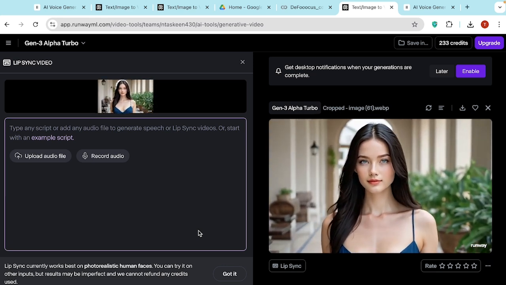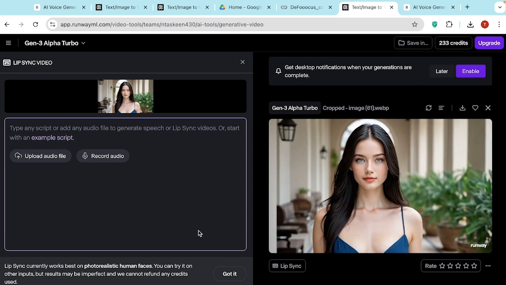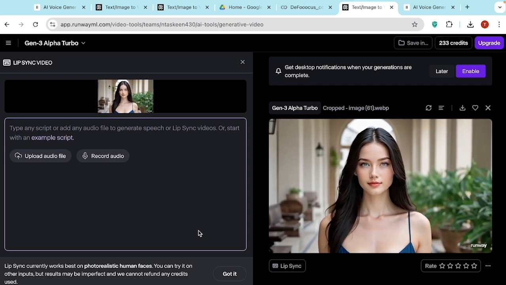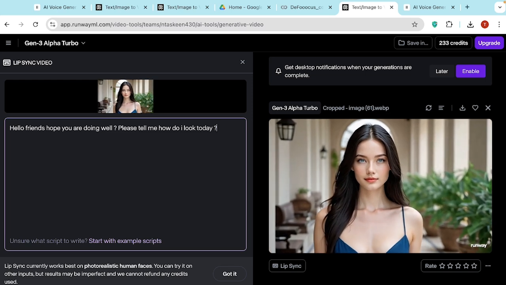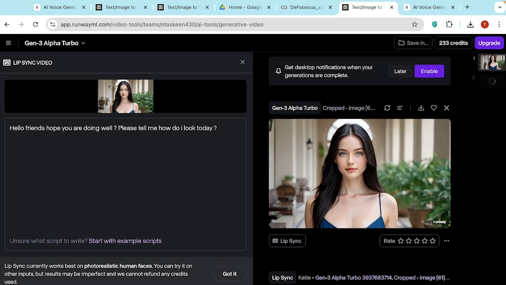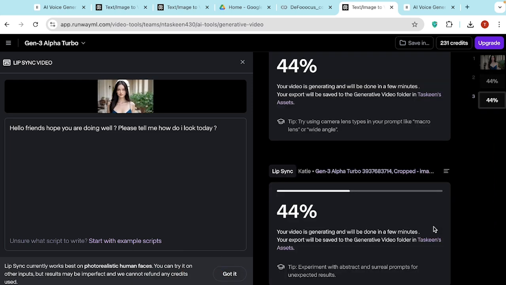We have to write the script. If we have audio, we can upload that. And now we are going to write a small script here. Once we write our script, all we have to do is click generate lips. And now you can see that the lip sync process is in the queue. This will take a second, and our video will be ready after lip sync.